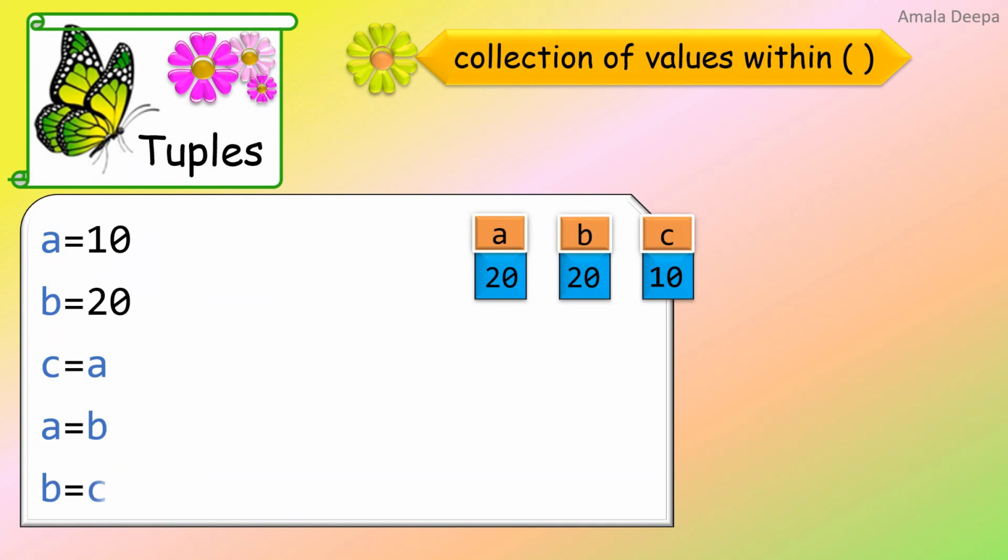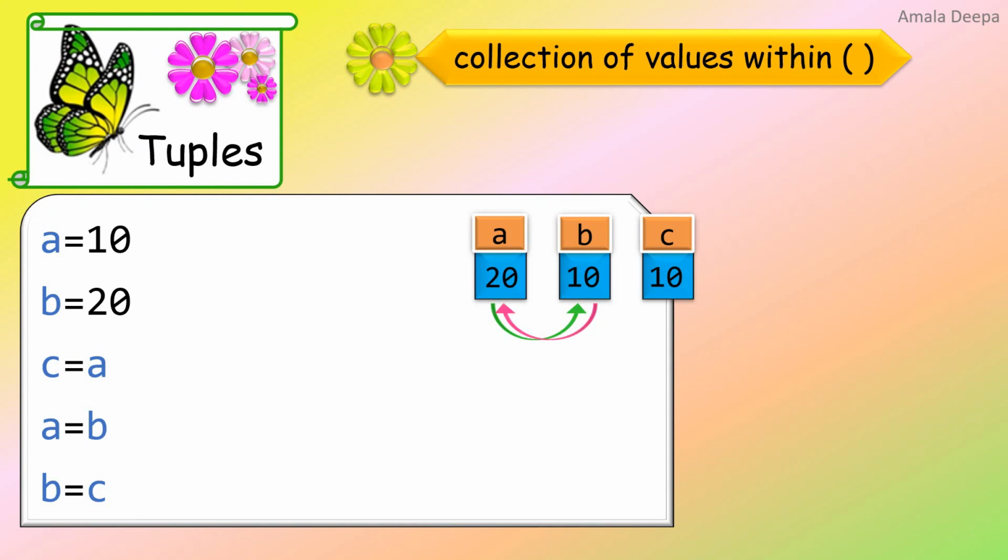The third step, B equal to C. The value of C is stored in B. The value of C is 10. It is stored in B. So now you can see in the memory locations of A and B, value of A, which was earlier 10, is now in B, and the value of B, which was 20, is now stored in A.